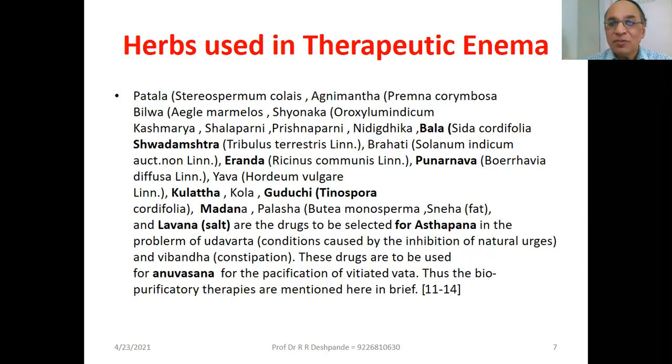Then what is next? Bala. For nourishing enema, we can use Bala, Bruhati, Eranda. Eranda is Ricinus communis. Eranda taila is the best laxative, best cleansing. Punarnava, giving regeneration to different organs. Kulath, then Guduchi, Madana, Lavana, salt. Salt is also essential for the basti. This whole decoction is prepared and used as asthapana basti.